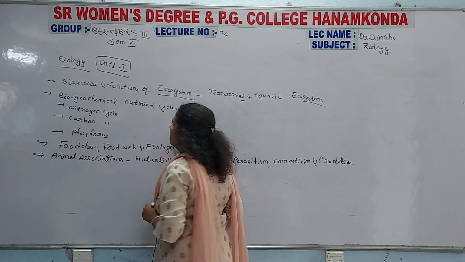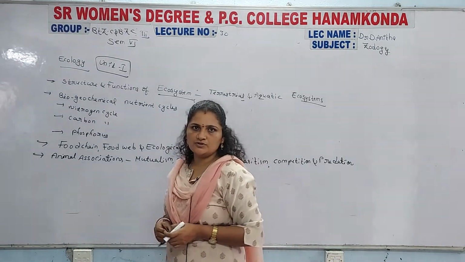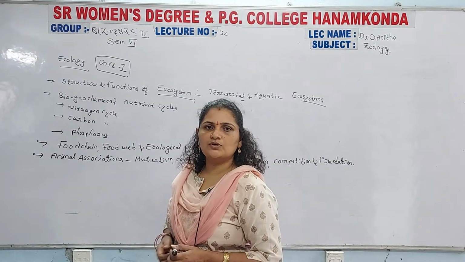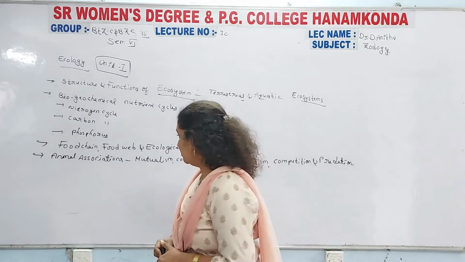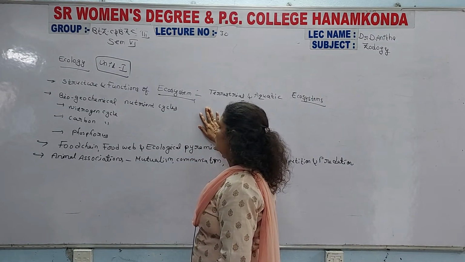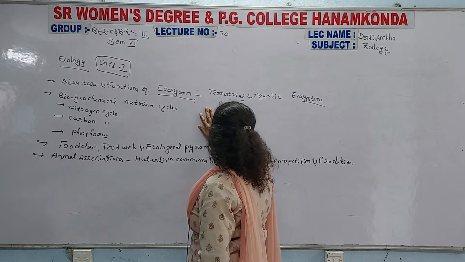So how to write the structure and functions of an ecosystem. It is the first topic in your first unit. Here the ecosystem structure, and the types of ecosystem are also there.